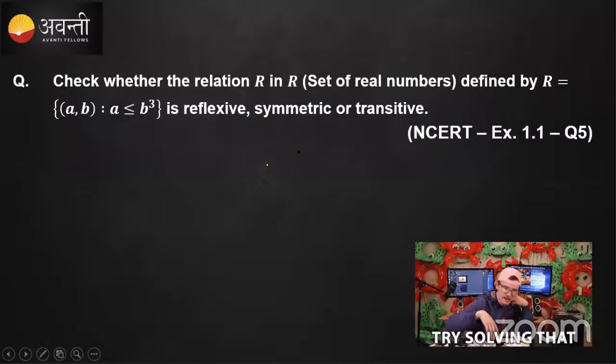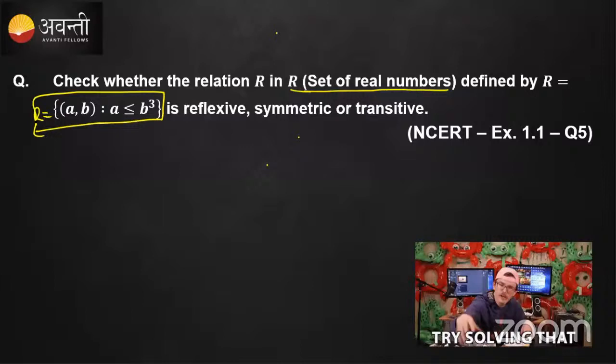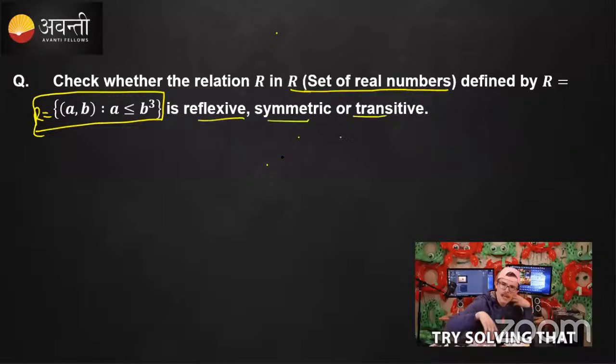Yeah. So what answers will you get? Let me see. Check whether the given relation R, taken from the set of real numbers, is reflexive, symmetric, or transitive. The given relation R is the set of ordered pairs (a, b) defined as a is less than or equal to b cube. Is it reflexive? Is it symmetric? Is it transitive? You need to try now. Post your answers in this live chat.